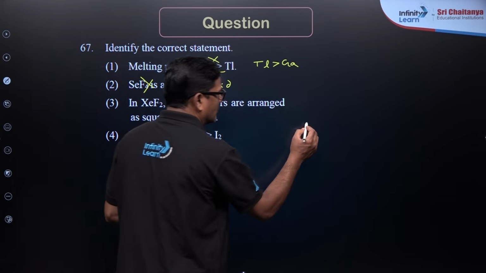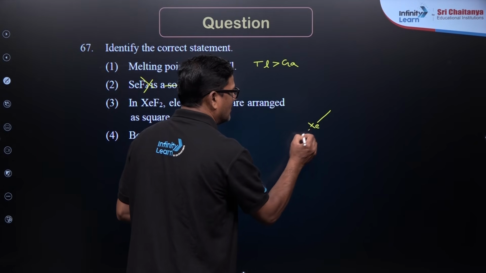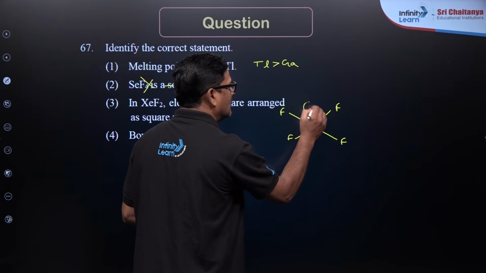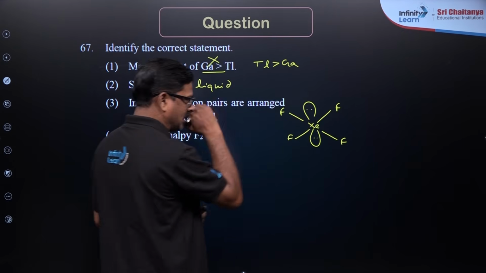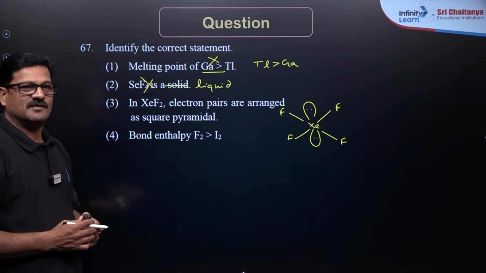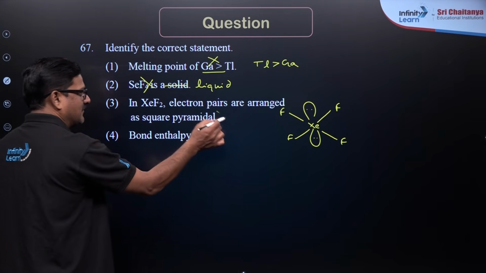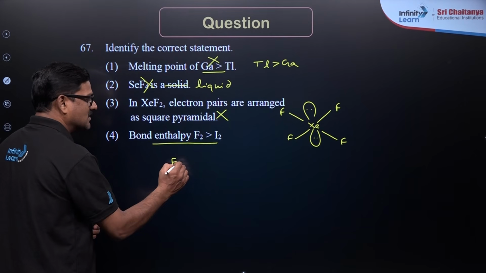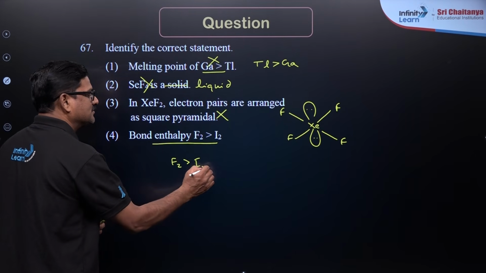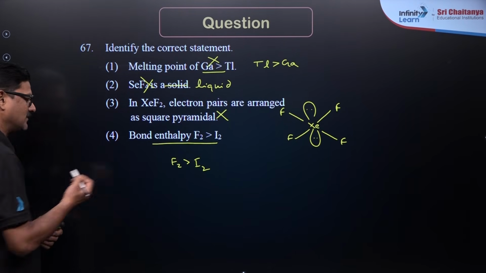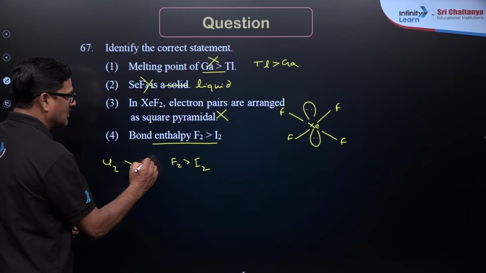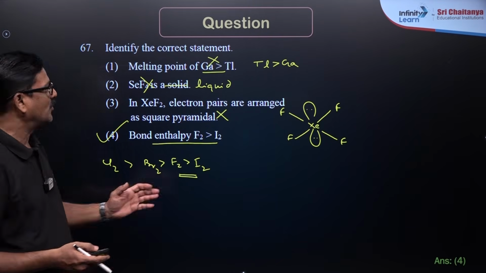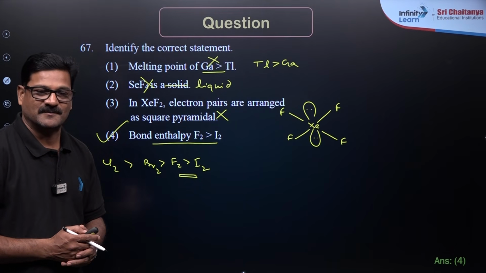In XeF4, xenon with four fluorines and lone pairs of electrons are given. On the linear pattern of the square pyramidal complex, it is not correct. And the bond enthalpy of fluorine is greater than iodine. So I mean to say here, chlorine is greater than bromine is greater than fluorine. So it is a correct statement. Option 4 is the correct answer for this question.